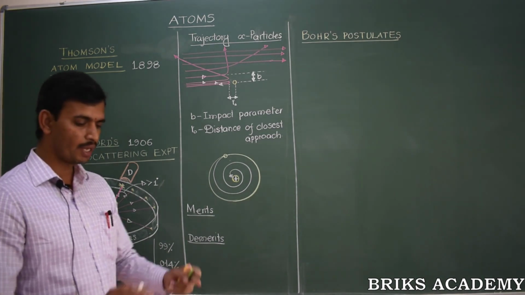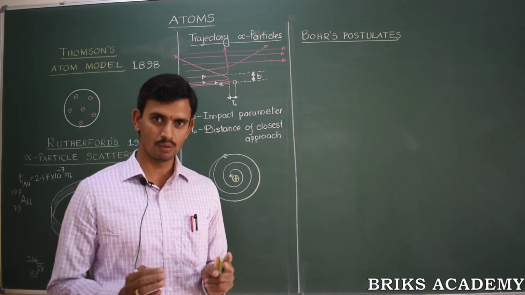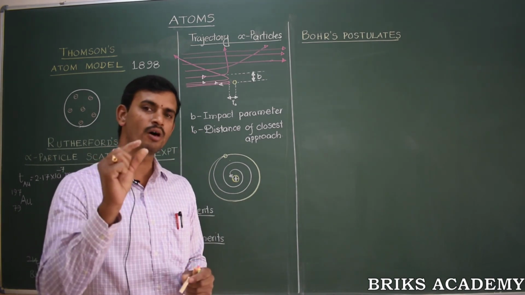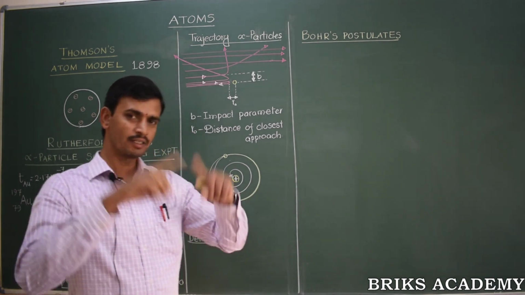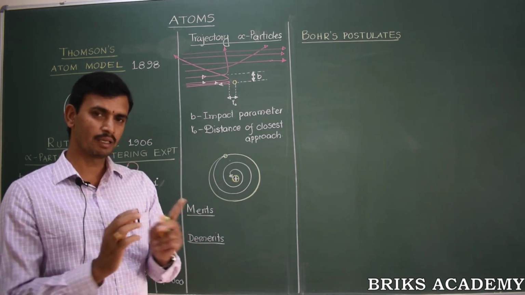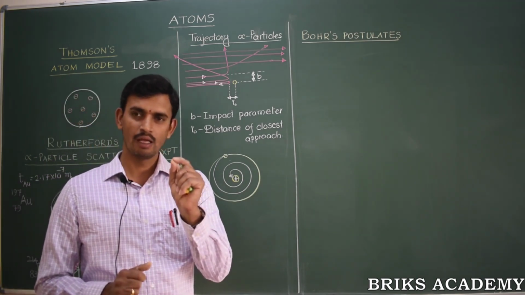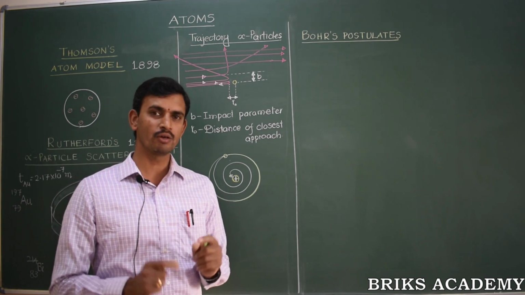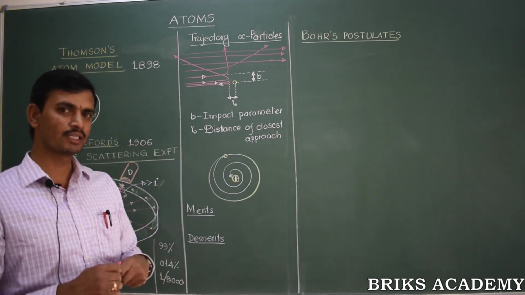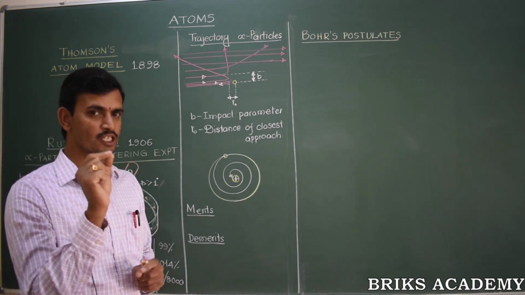This made Rutherford come to the conclusion that every atom consists of a positively charged central core called a nucleus, and this positive charge is confined to an extremely small space, and the rest of the space in the atom is empty. There is a large amount of empty space. Comparatively, if the nucleus occupies just 1 unit, the rest of the space, nearly 10,000 units, is occupied by nothing. Or otherwise, the atom has a large amount of empty space, and in that empty space a small space is occupied by the nucleus, which is positively charged.